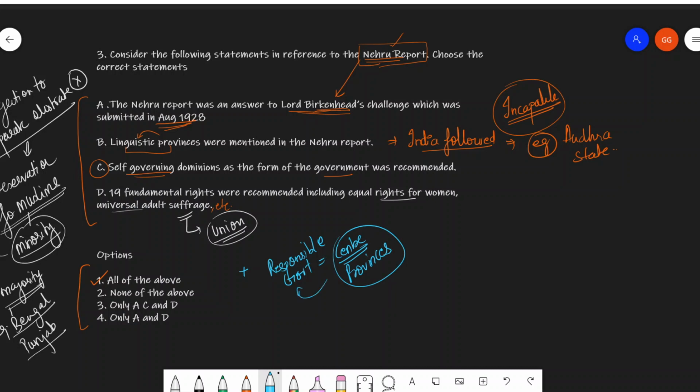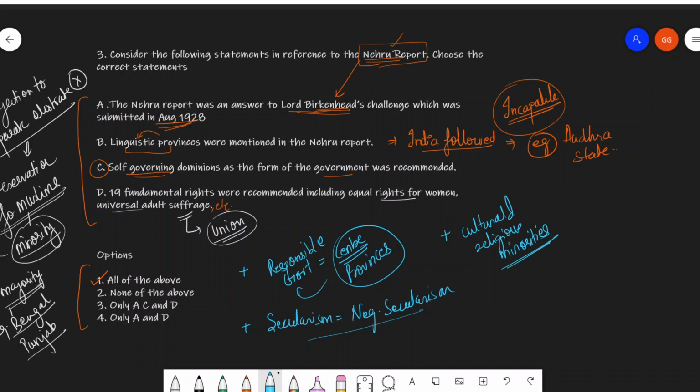It also recommended complete dissociation of state from religion. That is, it talked about secularism, and the negative definition of secularism, which is complete dissociation of the state from religion. And in place of this, it talked about complete protection and respect that should be given to cultural and religious minorities.